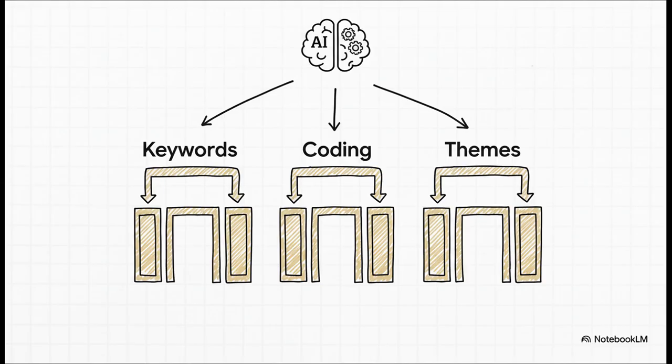Now, this is where it gets really smart. To ensure the process is rigorous, the authors don't just ask the AI for good keywords. That's way too vague. Instead, they provide it with specific frameworks, like the 6 R's for keywords and coding and the 4 R's for themes. This basically acts as a quality control, making sure the output is always relevant, robust, and tied directly back to the data.